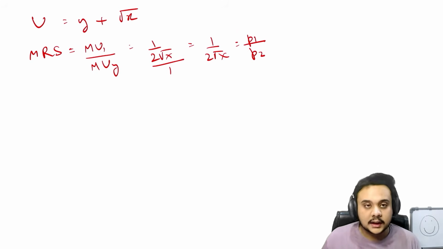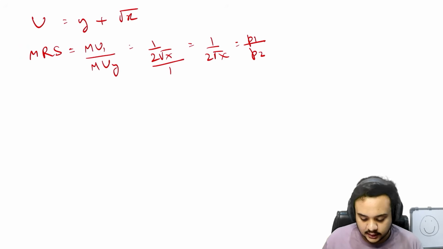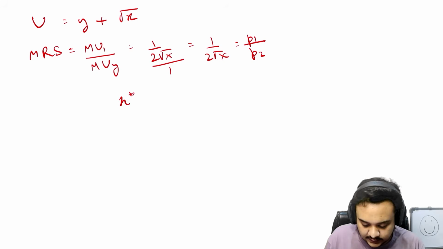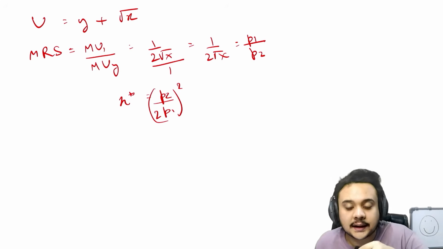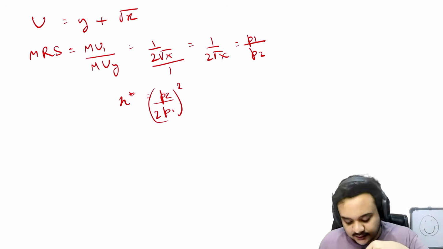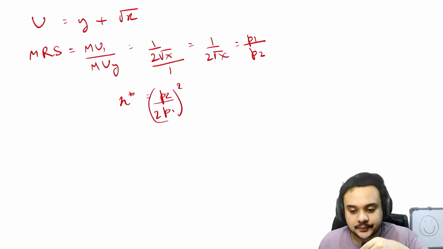We know what the equilibrium condition is already. So based on that, you can write that x star is going to be equal to P2 upon 2 P1, the whole square of this. So as you can see, the equilibrium x does not contain m in it, right?